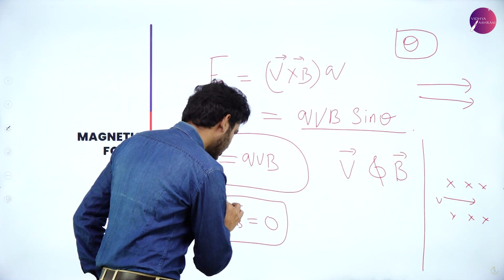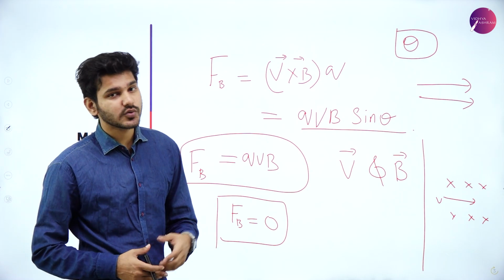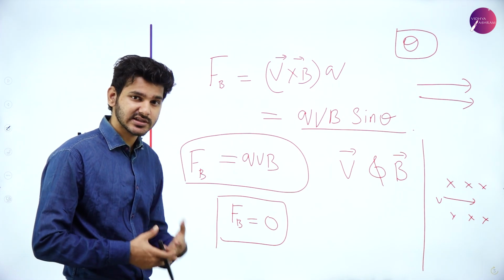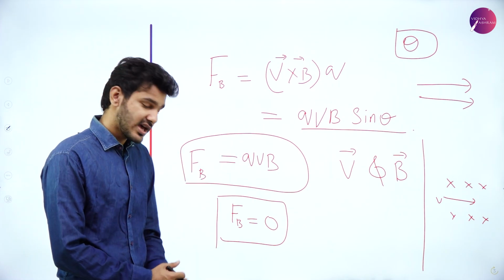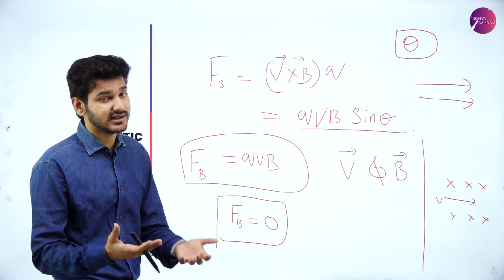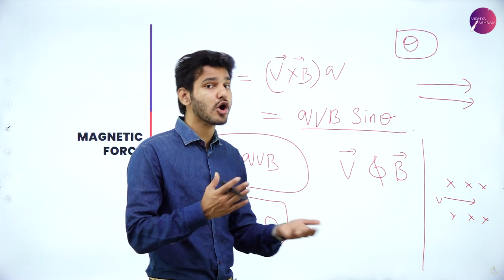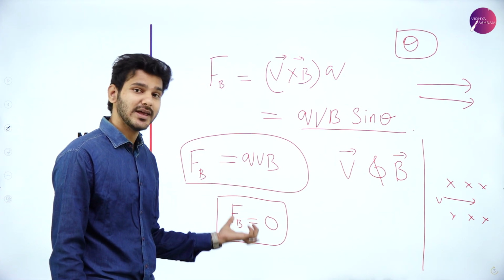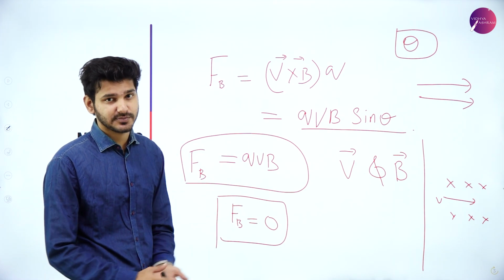So there are two possibilities. When the angle between V and B is 90 degrees, you will get maximum force. If the angle between V and B is 0 degrees, that is, parallel or anti-parallel, you will get minimum force, that is, 0 force experienced.